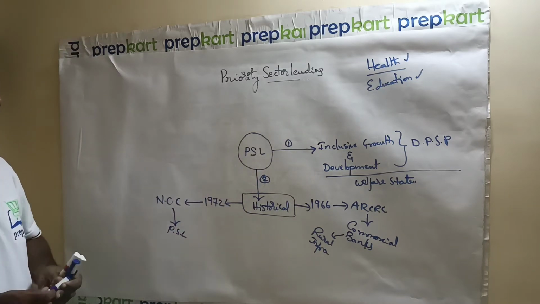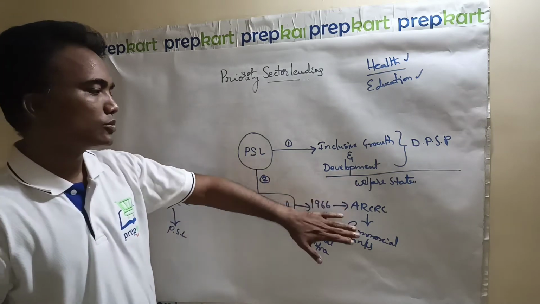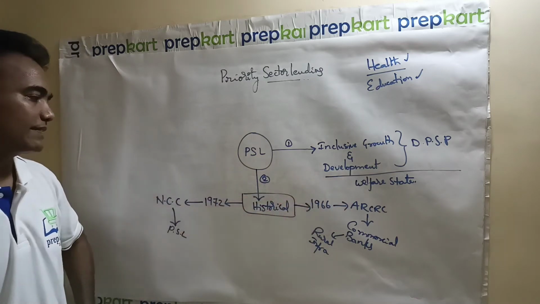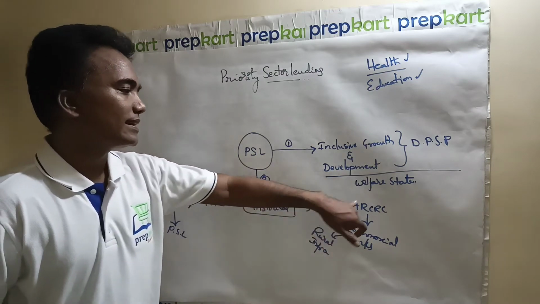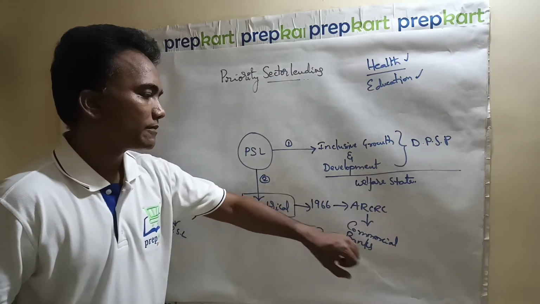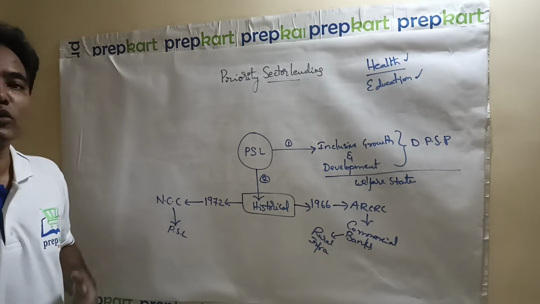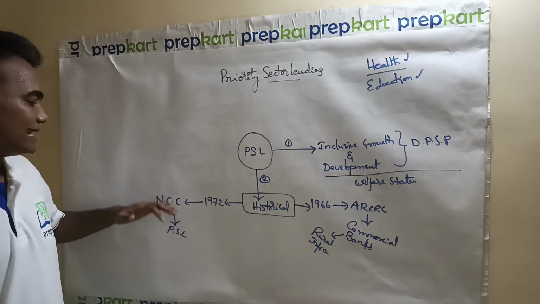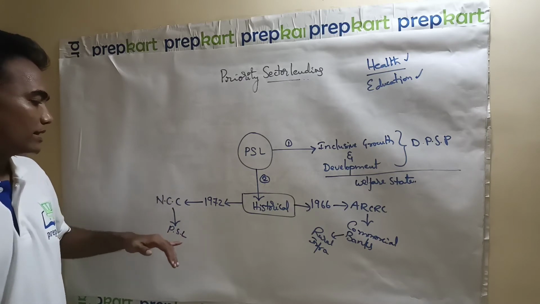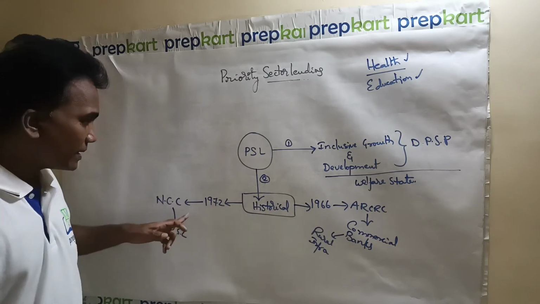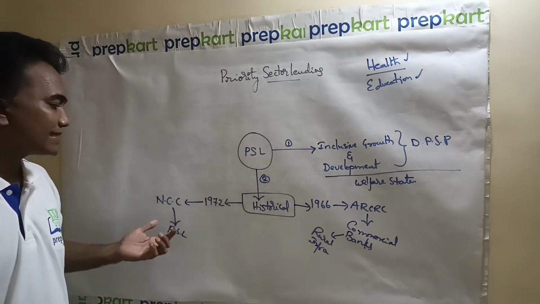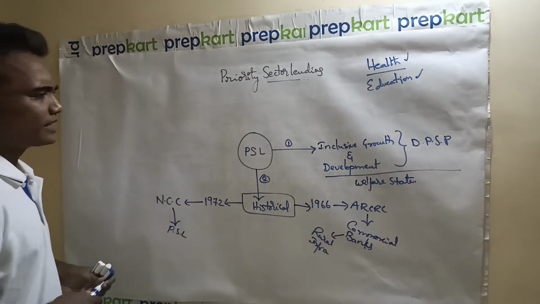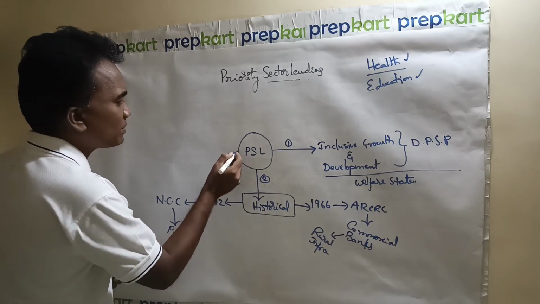So, from a historical point of view, we are supposed to learn these 2 years, 1966 and 1972. This 1966 is related to ARCRC, which for the first time stressed the role of commercial banks in rural infrastructure. In 1972, the National Credit Council (NCC) of RBI focused on priority sector lending. In between these 2 years, for the first time, the term PSL was used here only, not here. Remember that point. So this is the second point with respect to PSL.